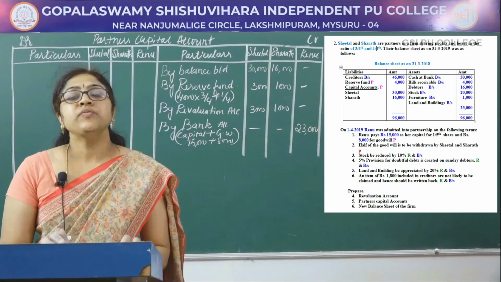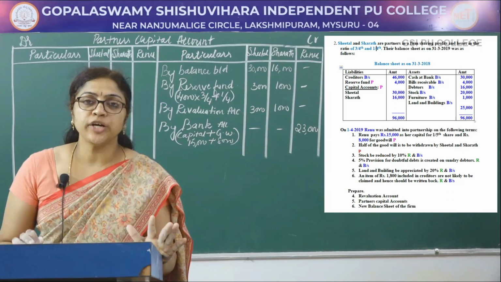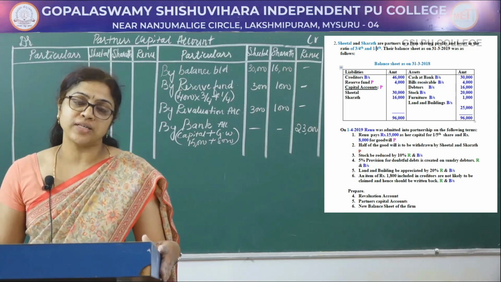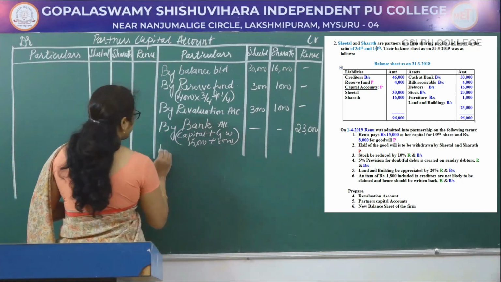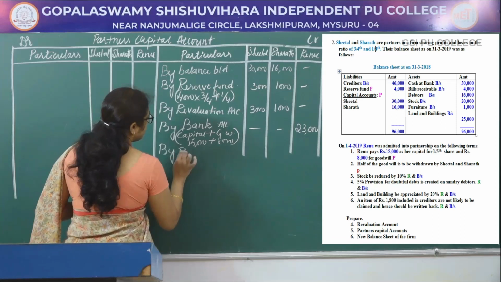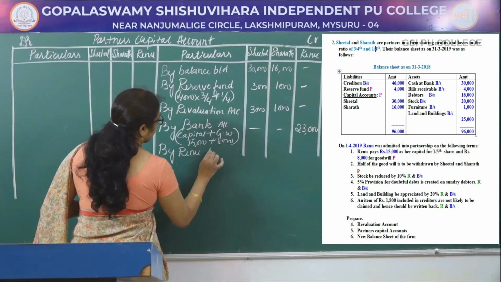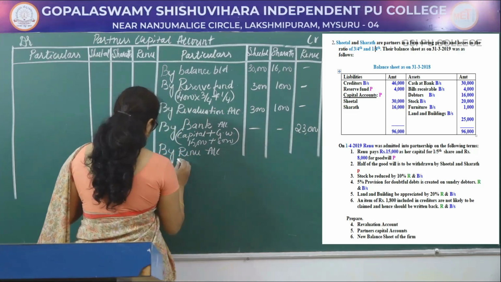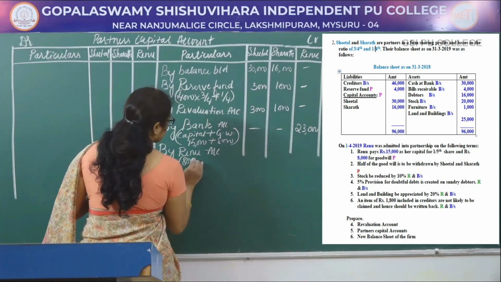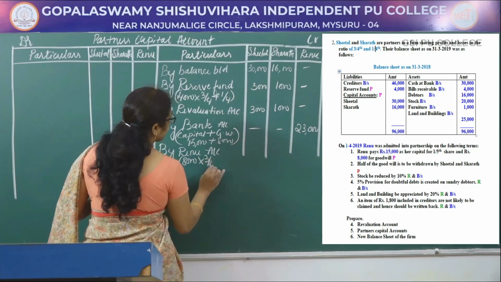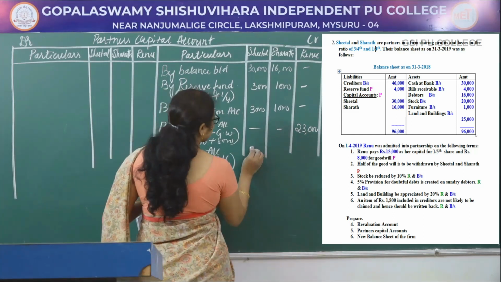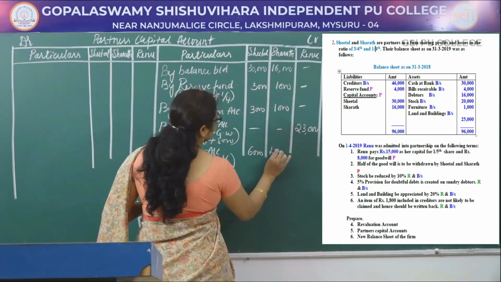So next entry, when the goodwill is distributed to partners, the new partner's capital account is debited to old partners' capital account. So by Renu account, she is the new partner. Total amount is 8,000. It should be distributed in 3/4 and 1/4 ratio, that is 6,000 and 1,000.